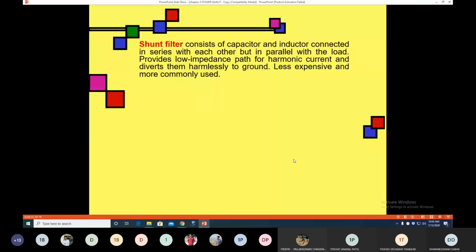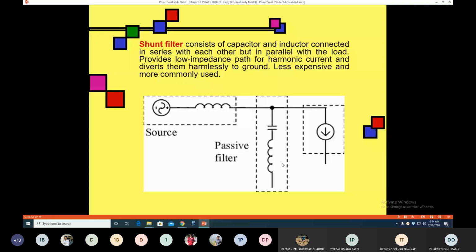The advantage of this shunt filter is that it is less expensive and more commonly used in the system to filter out the harmonics. So this is a single line diagram. This capacitor and inductor are in series, and here it is grounded. So that provides a low impedance path to the harmonic component, so it is easily grounded through this passive filter.